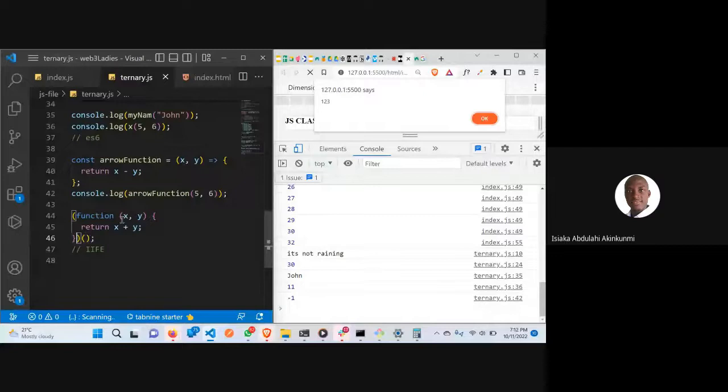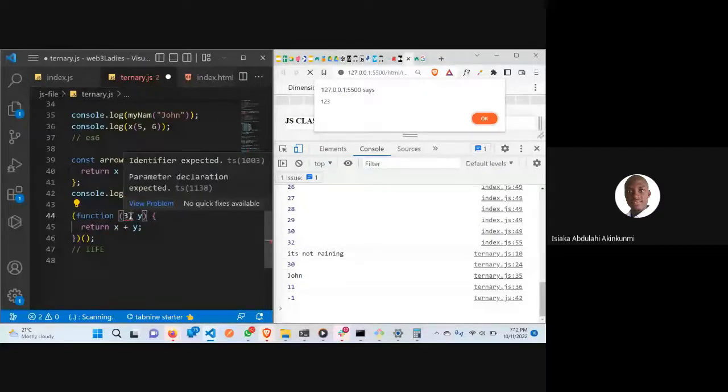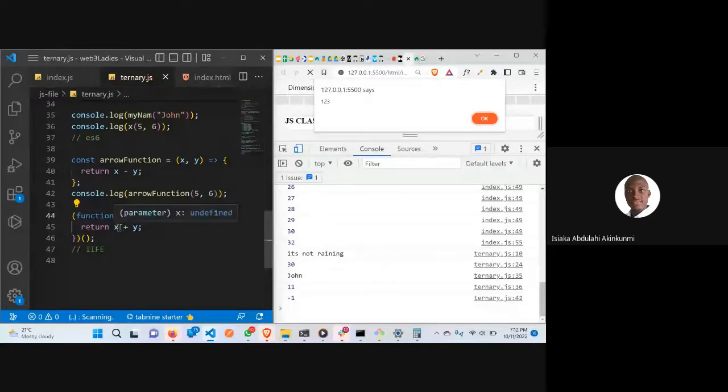Assuming, because I've not passed anything, there's no x and y. Let me say 3. That will not work because we're not passing anything.